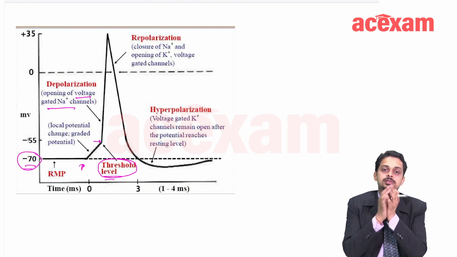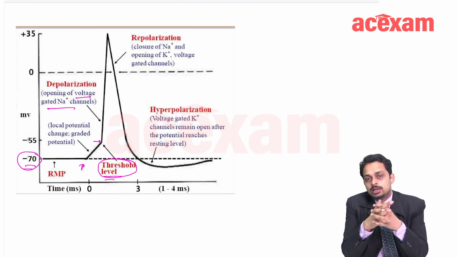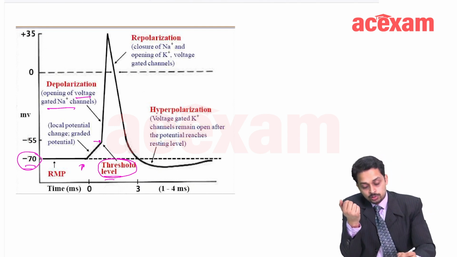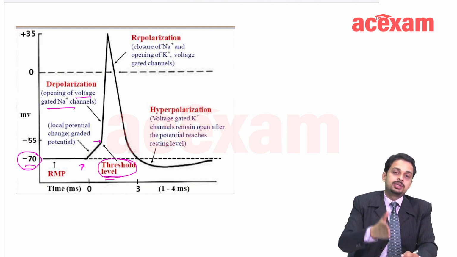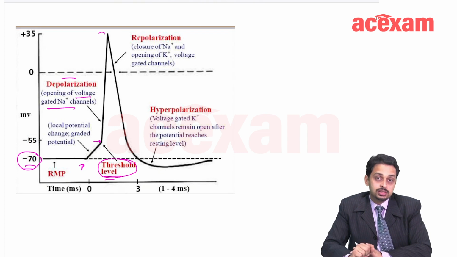And this opening is almost like bombardment. All the sodium channels are opening at the same time, so there is a very steep, very sharp increase in the potential, and this potential ultimately crosses 0 and reaches up to plus 35.